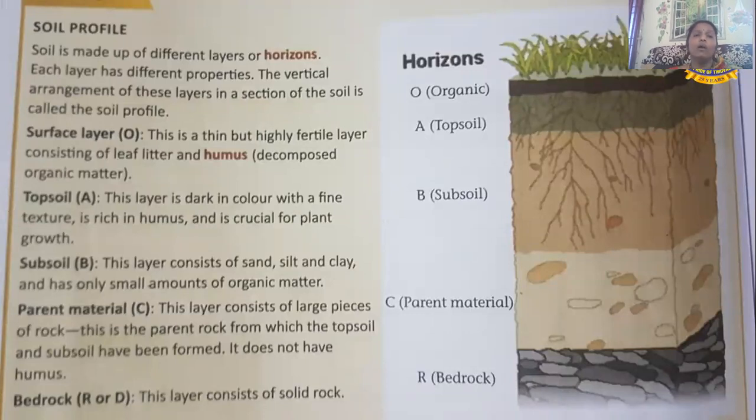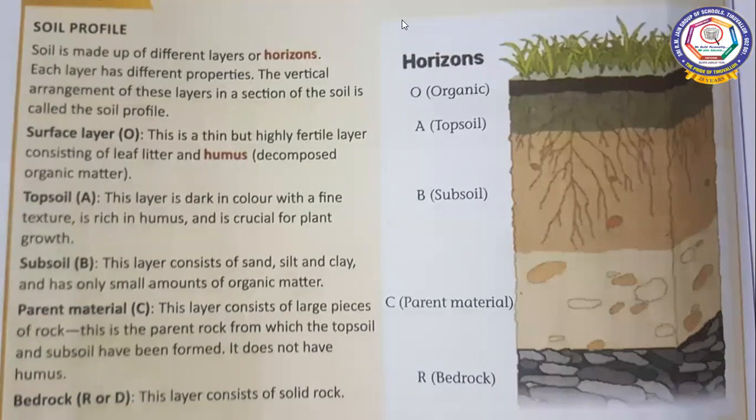Now let us see what is soil profile. The vertical arrangement of the layers in a section of the soil is called the soil profile. So this soil is made up of different layers. Layers or horizons, we can say either. These different layers or horizons of soil are called the soil profile. So let us see the soil profile one by one.